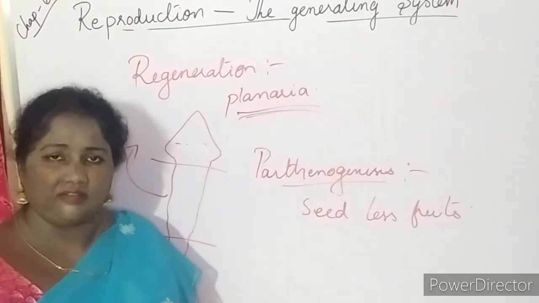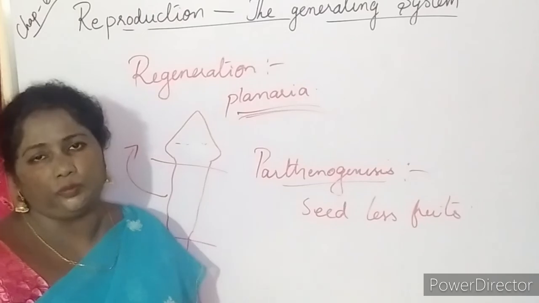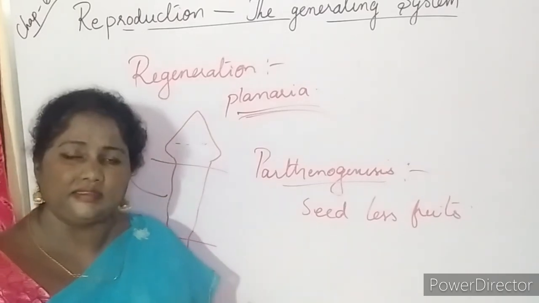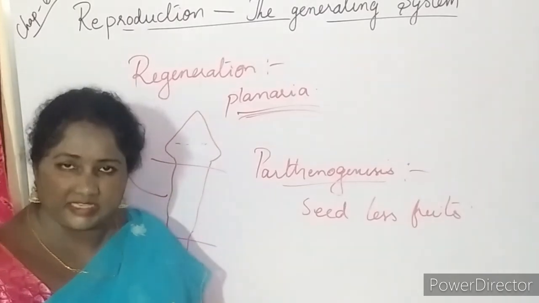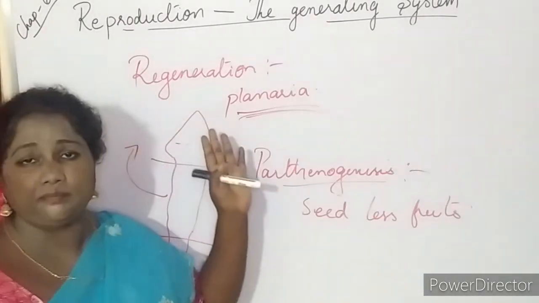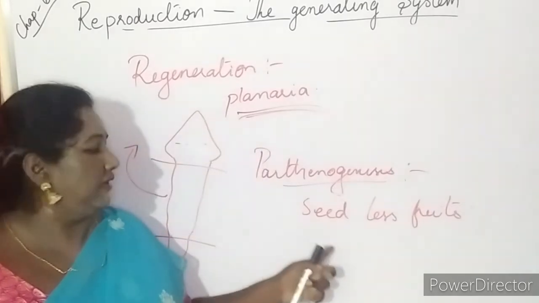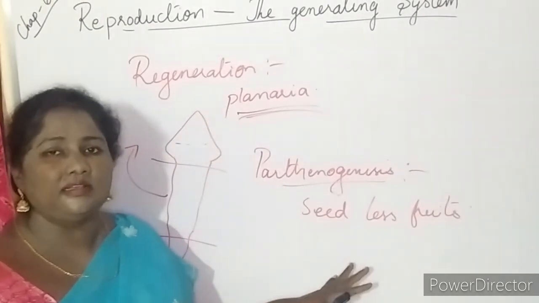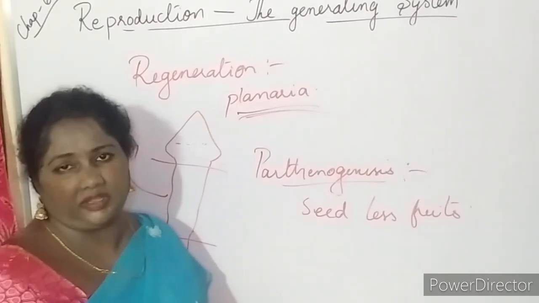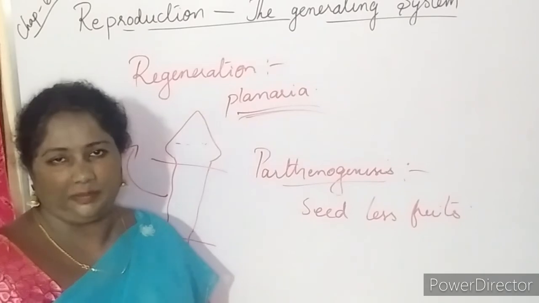In this video we have seen fission, which is divided into two main types, binary fission and multiple fission, and we have seen budding, and after budding fragmentation, then regeneration and parthenogenesis. All these are the modes of asexual reproduction.